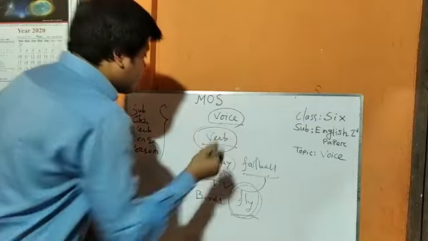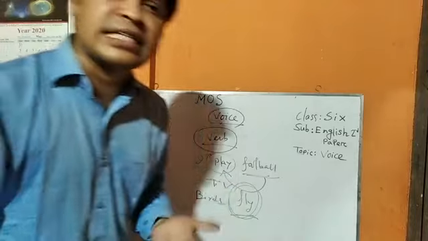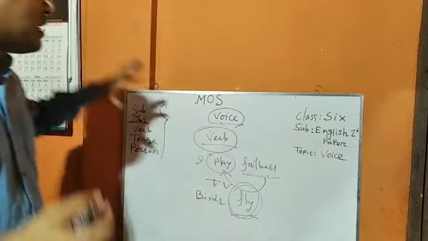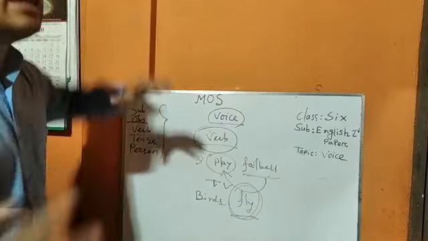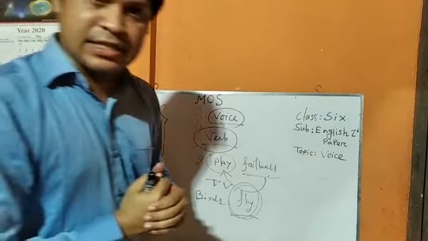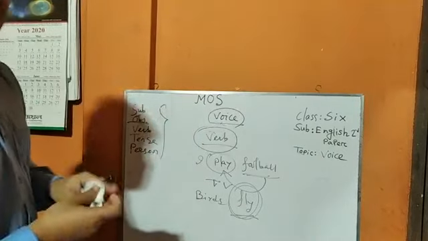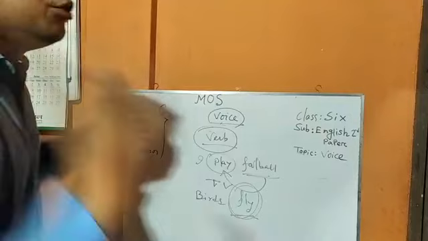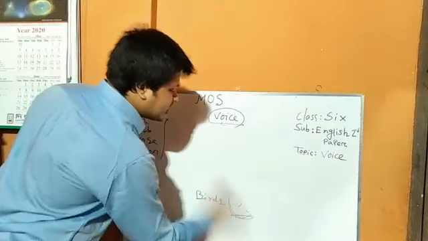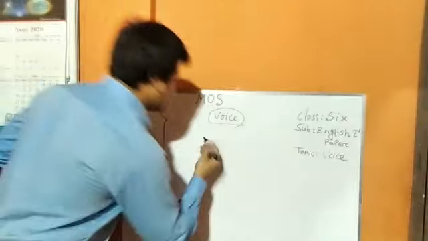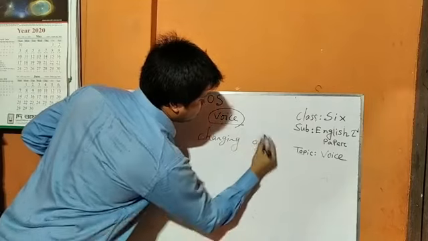Okay, verb. Now we are going to tense. How can we change one tense into another tense? You have to read only 5 structures for tense, though there are 12 structures of the tense. But it is not necessary to know all these 12 structures. If you just follow 5 structures, you will be able to perform the changing of tense.